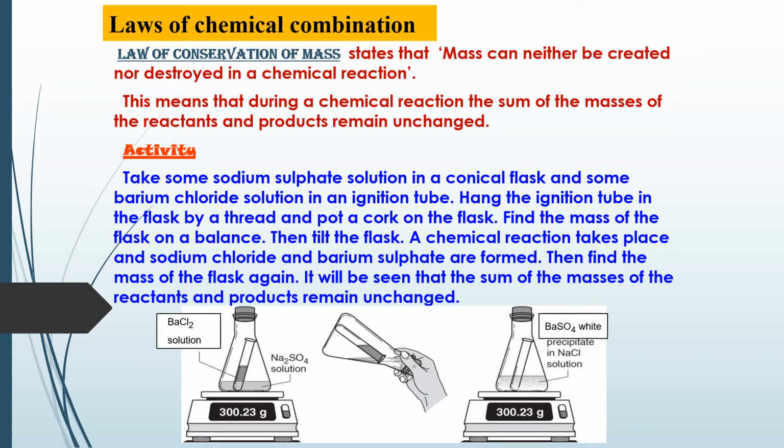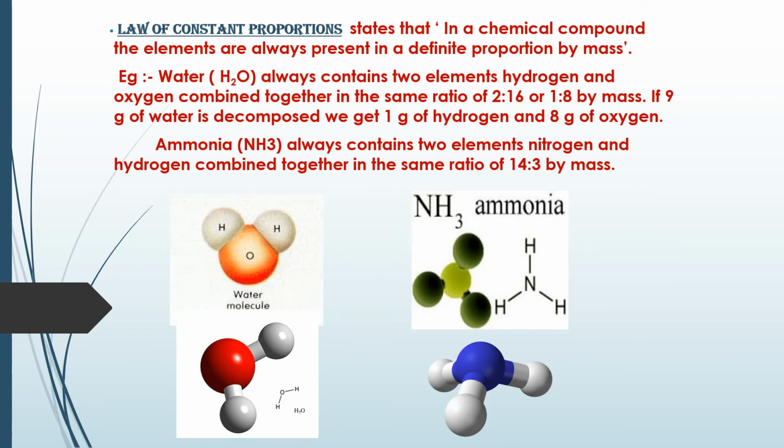Let us go on to the next law, the law of constant proportion. The law of constant proportion states that in a chemical compound, the elements are always present in a definite proportion by mass. So, this is a little technical, which I'll explain to you. In a chemical compound, the elements are always present in a definite proportion by mass.